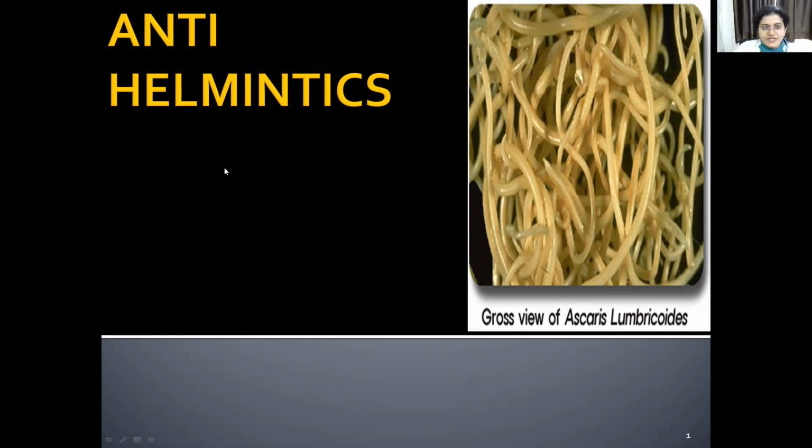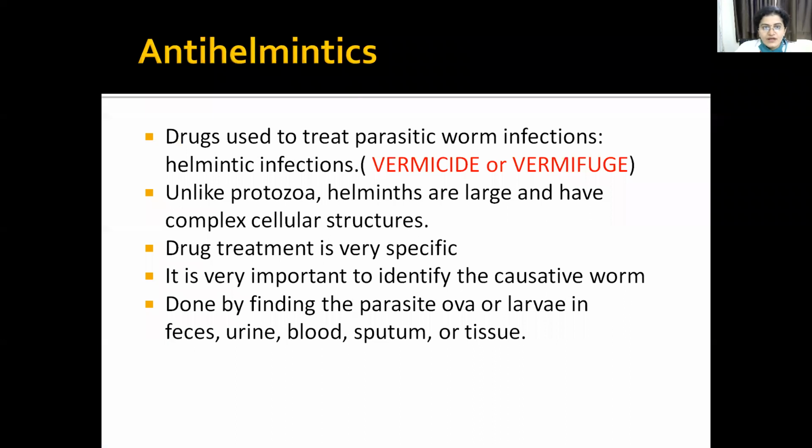As the name indicates, anthelminthics are the drugs used for treating roundworm infection, trematodes, cestodes, and other hookworm infections. So what is an anthelminthic? It is a drug used to treat parasitic worm infections. They are called helminthic infections, all the parasitic worms, whether caused by nematodes, trematodes or flukes, or cestodes.